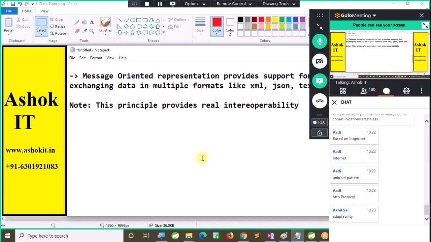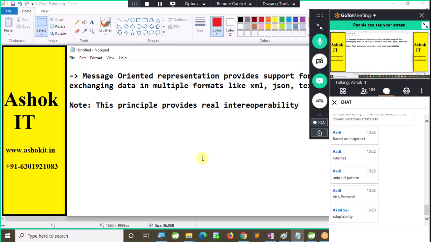Are you able to follow this? When you go for SOAP, you can exchange the data only in the XML format. But when it comes to REST, you are not limited to only XML. You can exchange the data in any format. Now, assume that I have two clients. One person is interested to send XML, one person is interested to send JSON. Yes, I will support both because I am a real interoperable person. That support is there in RESTful services, but that is not there in SOAP based web services.